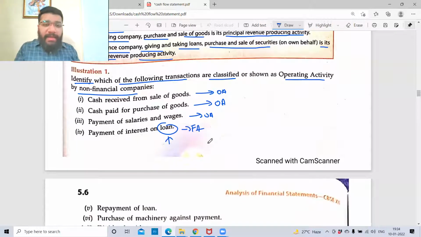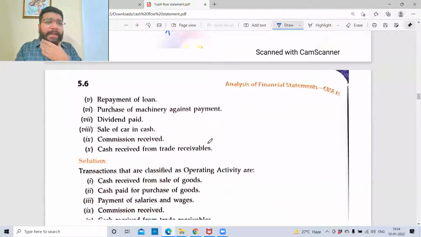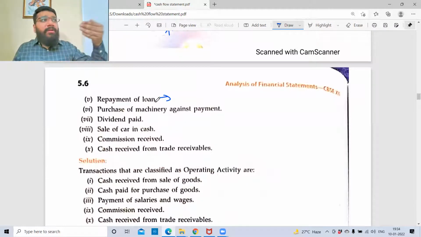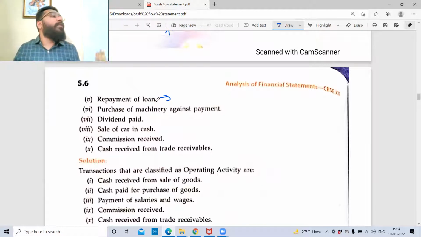I'll be discussing what is finance and investment in short of time, but I'm trying to give an outline. Repayment of loan. Loan is financing. So when I get a loan, it is a cash inflow of financing activity. When I repay, it is a cash outflow of the financing activity. So it is finance activity.